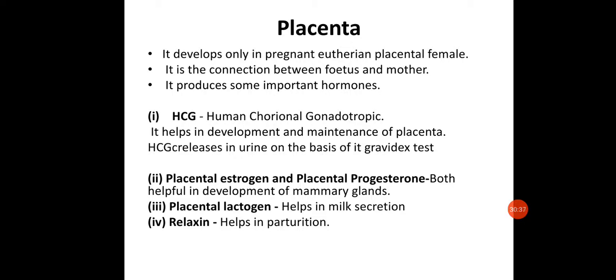The placenta is mainly a tissue which connects the mother to the fetus. It basically releases different types of hormones, mainly HCG, human chorionic gonadotropin, which will be responsible for the development and maintenance of the fetus and also the placenta. It is found in the urine as well, and hence it is the basis of the gravidic test.